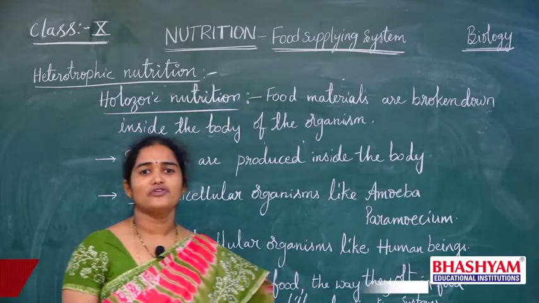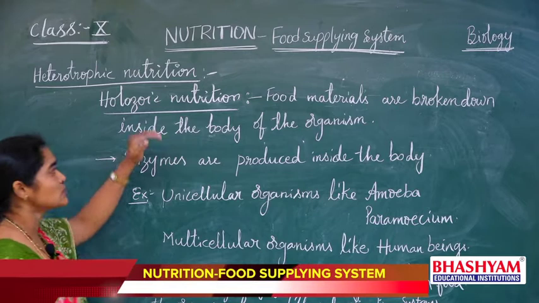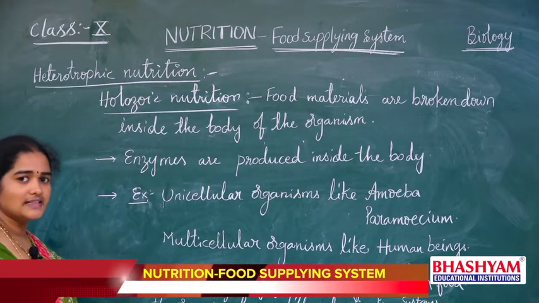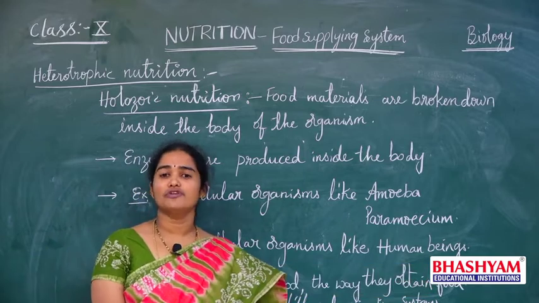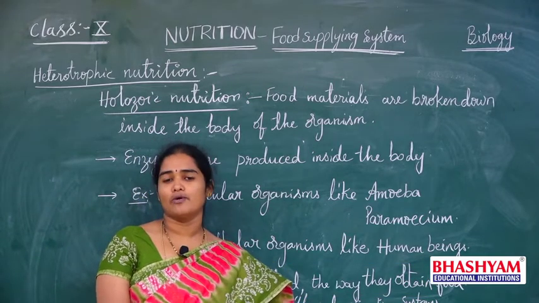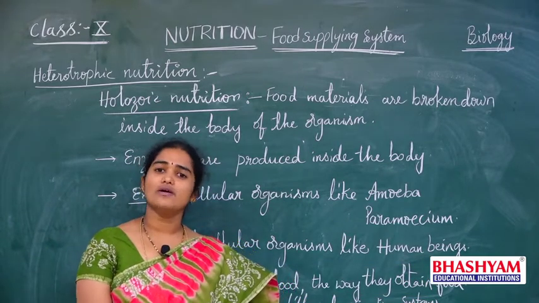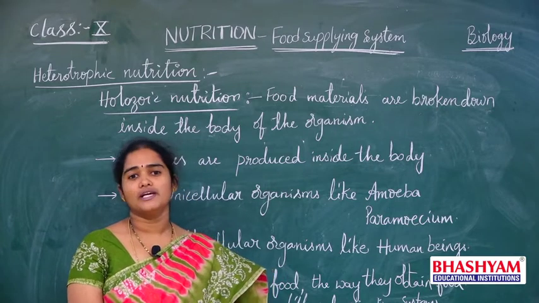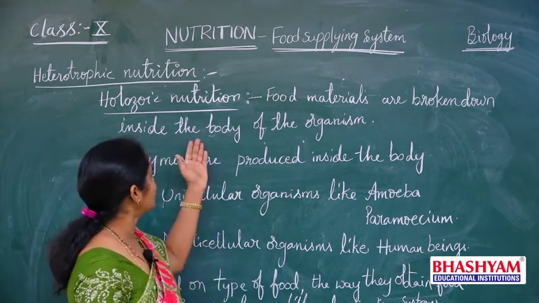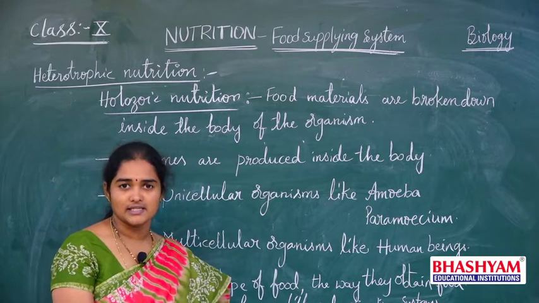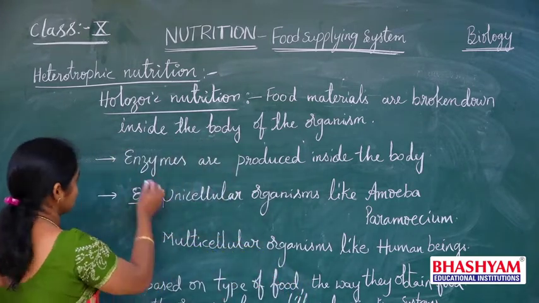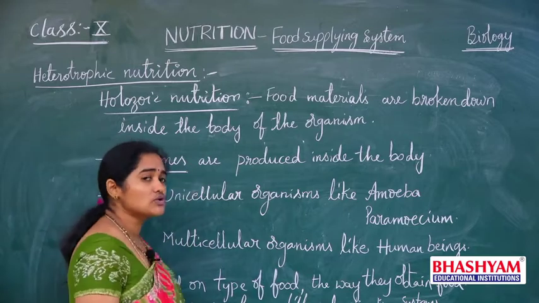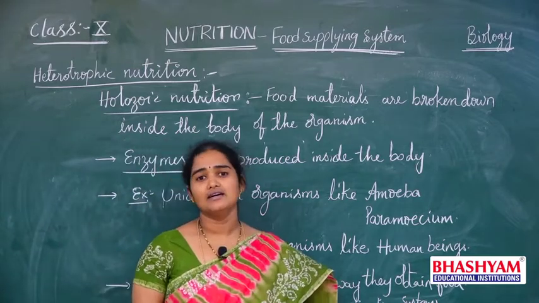And the third type of nutrition is holozoic nutrition. In this type of nutrition, organisms break down the food materials inside their body. They take the solid or liquid food into their body, and inside the body they break down the food materials. To break down the food materials they require enzymes, and these enzymes are also produced inside the body.